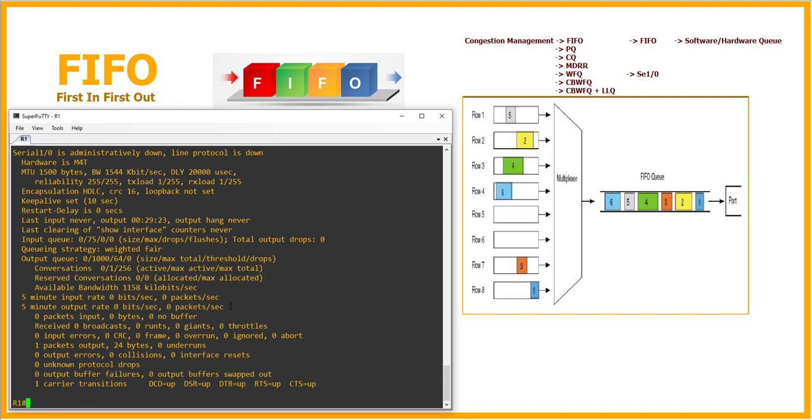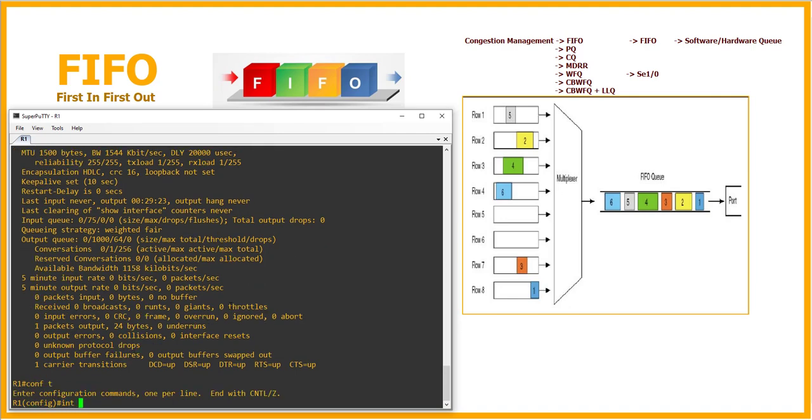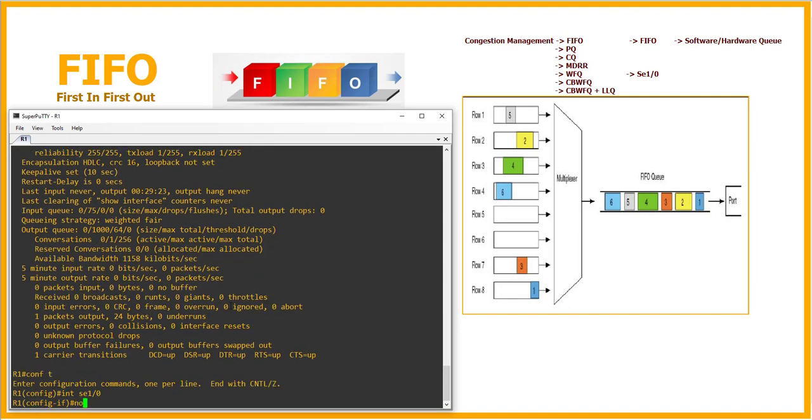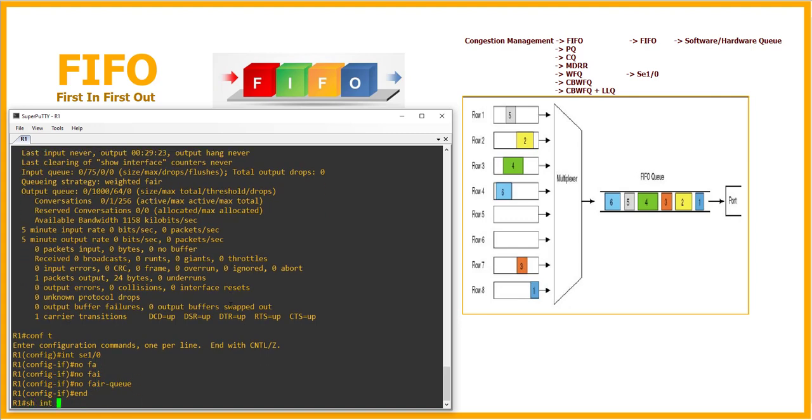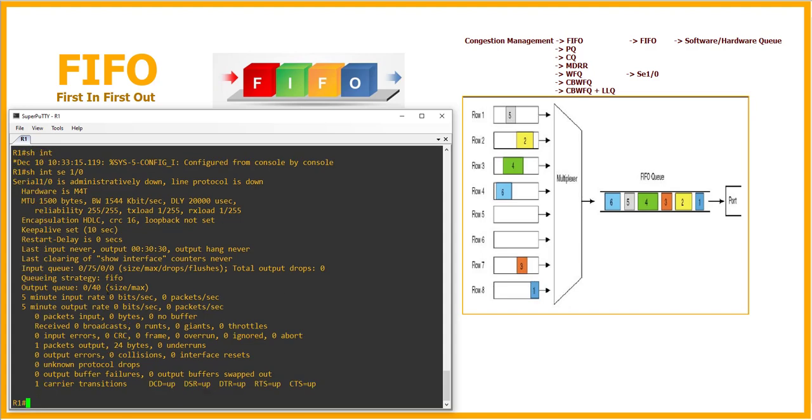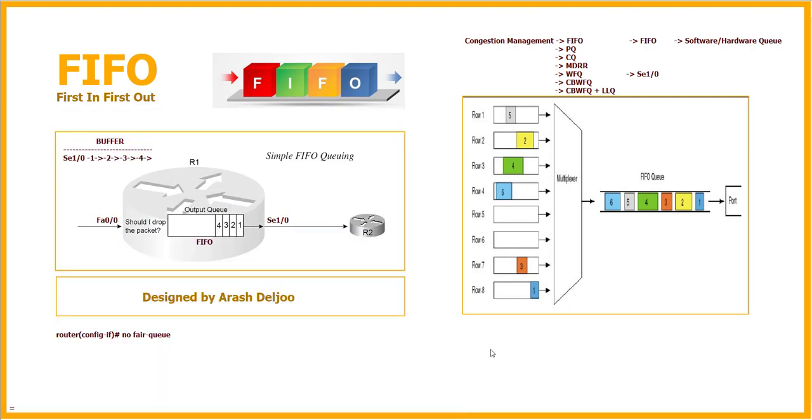Here in router 1, let me show you: configure terminal, interface serial 1/0. I'm going to use no fair-queue. Look here, no fair-queue, that's it. Then show interface serial 1/0 shows us that this interface is also now using FIFO. Actually, when we didn't configure any command, in most cases we are using FIFO. But if you have one method of queuing by default on the interface, you can remove that method of queuing, and after that you will have the FIFO method.